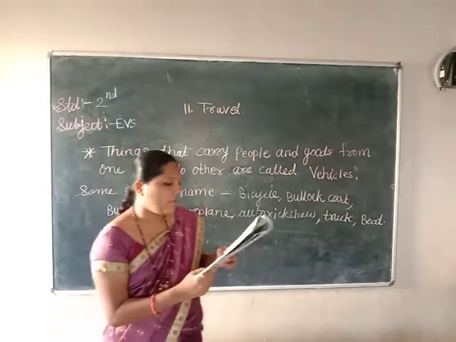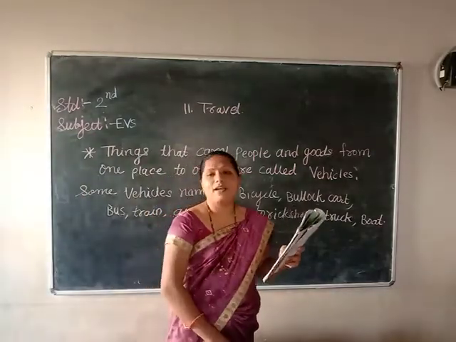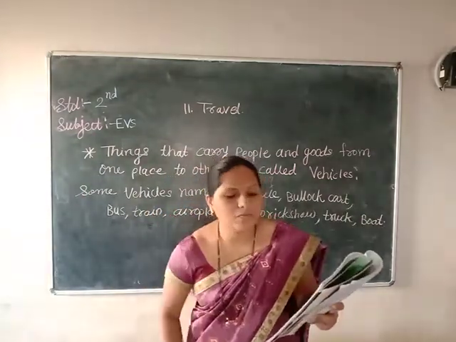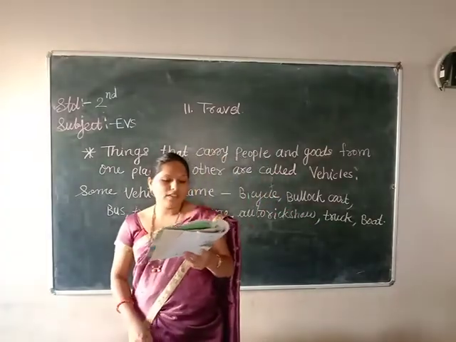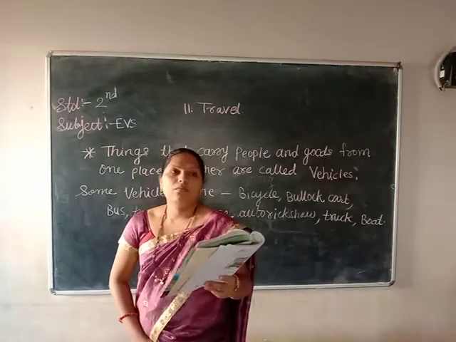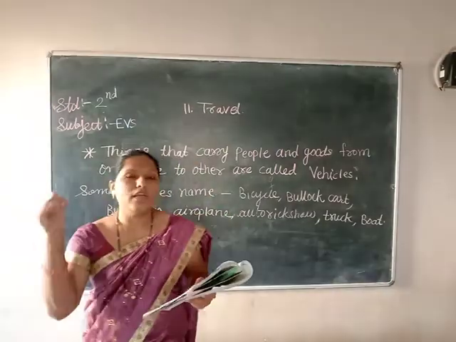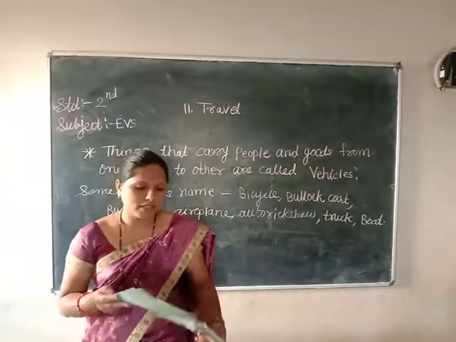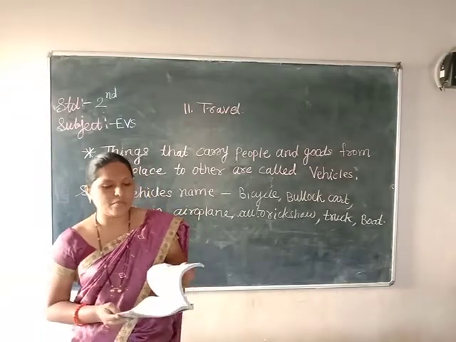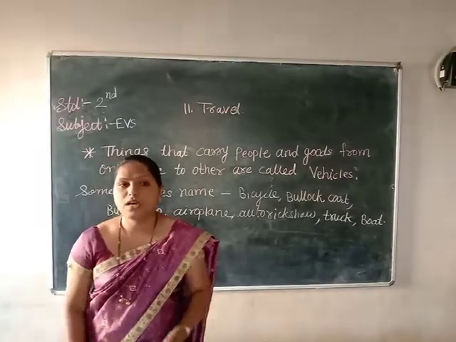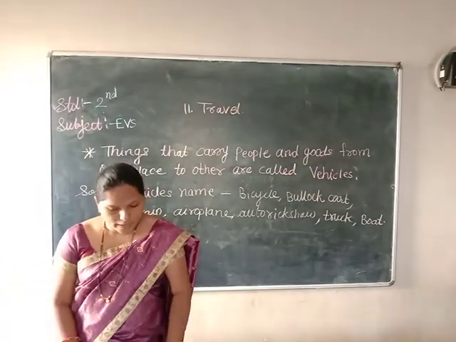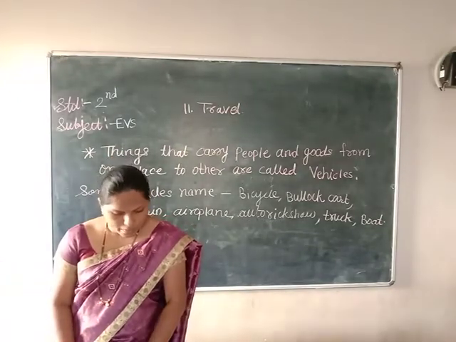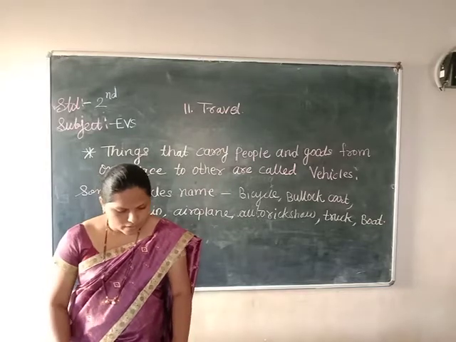Okay. The vehicles that move on land are called land transport. The vehicles which move on water are called water transport, and the vehicles which move in the air are called air transport. I have told some examples of vehicles moving on land, water and air. Do you remember how to write the different columns and the vehicle names?